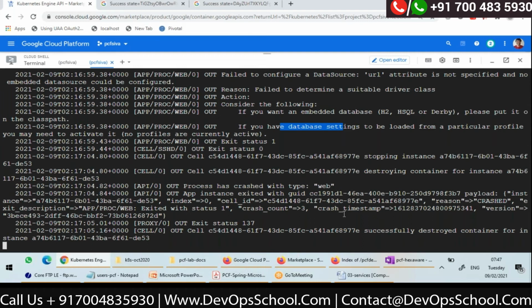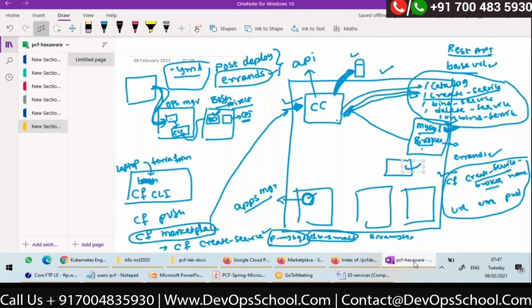So if the application container crashes, what will happen in Cloud Foundry? Tell me, if any container crashes, who will restart that container? Can you tell me, anyone? If any of the container crashes, some component on Cloud Foundry will restart it. We'll take care of doing it. What component is it? It will start with C. Converger. Exactly, converger.